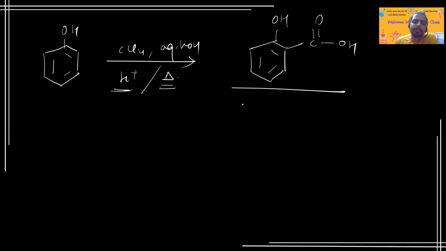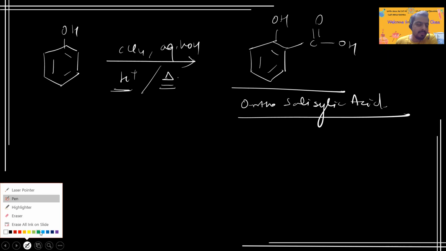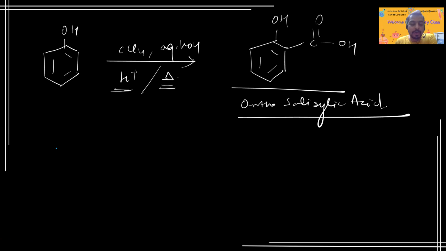So it is called ortho salicylic acid. Okay, salicylic acid, and it is very useful for the synthesis of aspirin, the very important medicine. So what does happen during this process? In this reaction mechanism, carbon tetrachloride acts as an electrophile because of the C-Cl polar bond.